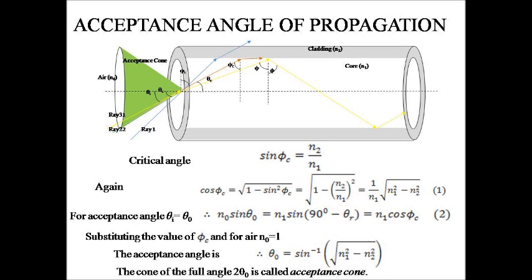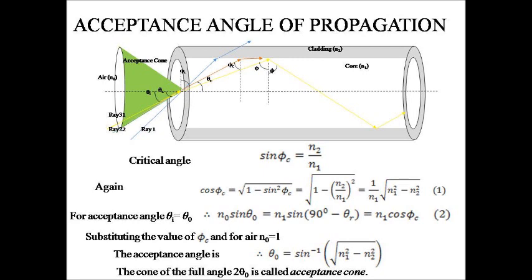Now, the sine of the critical angle is equal to n2 by n1. Thus, cos of the critical angle is equal to 1 by n1 under root n1 square minus n2 square. For acceptance angle, theta i equal to theta naught, and for air, n naught equal to 1, and then we get the acceptance angle as theta naught equal to sine inverse of under root n1 square minus n2 square. Thus, the acceptance angle for a particular optical fiber depends on the refractive indices of the core and cladding respectively.